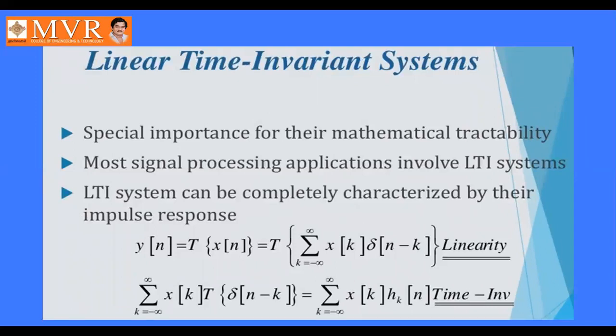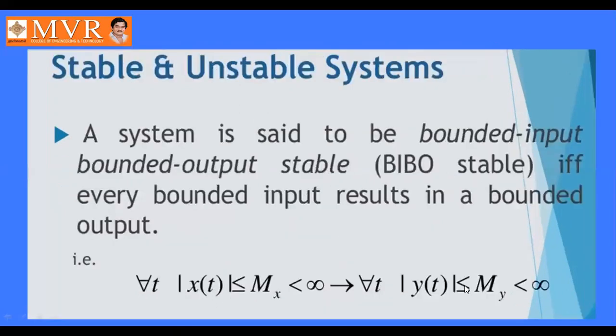Linear time invariant systems are of special importance for their mathematical tractability. Most signal processing applications involve linear time invariant systems only. A linear time invariant system can be completely characterized by its impulse response. That is, y(n) equals the transformation of x(n), that is, the transformation of the sum over k from minus infinity to infinity of x(k) times delta(n minus k). That is the linearity property. Then the sum over k from minus infinity to infinity of x(k) times T of delta(n minus k) is equal to the sum over k from minus infinity to infinity of x(k) times h_k(n). This is the time invariant property.